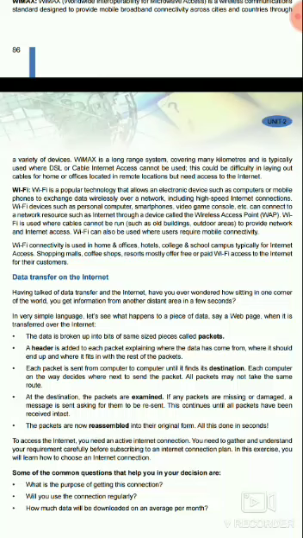Resources such as the internet are accessed through a device called a wireless access point, WAP. So when you use Wi-Fi on your mobile, you can see the WAP option. Wi-Fi is used where cables cannot be run, such as old buildings and outdoor areas, to provide network and internet access. Wi-Fi can also be used where users require mobile connectivity.